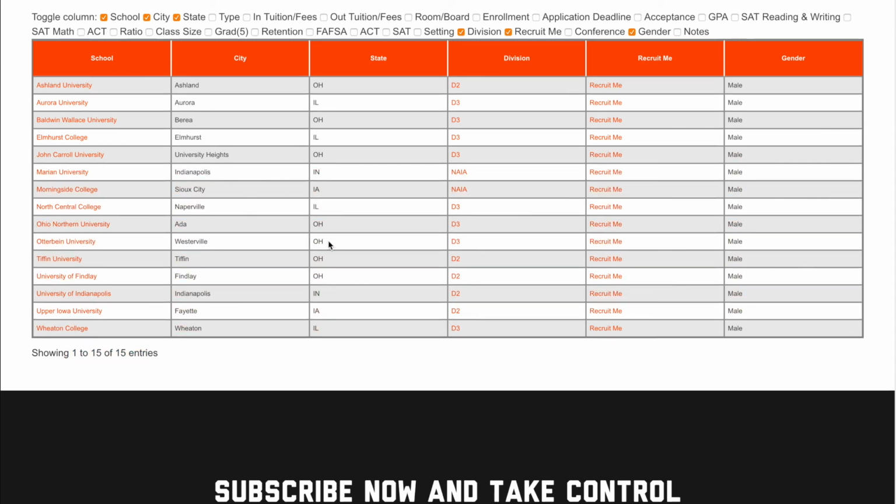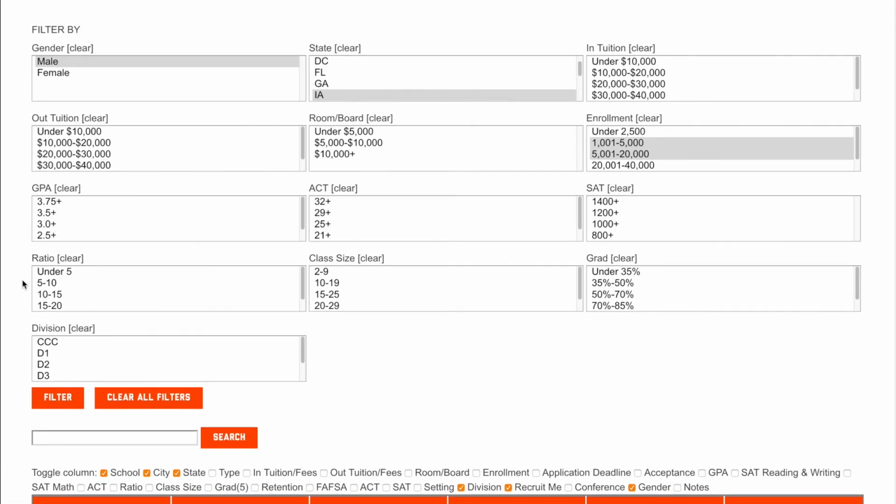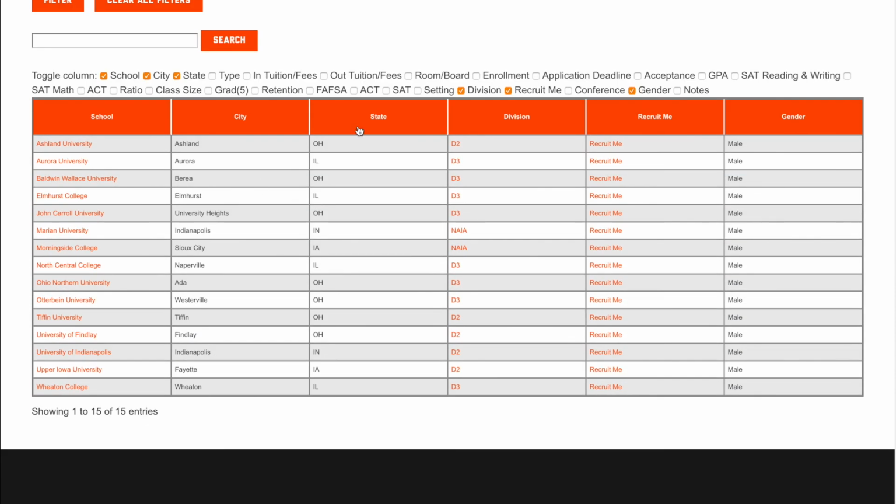And maybe we're not really looking for a D1 school, right? But you can see here how we can take some of the things we're looking for and some of the things we know we want, and we can really narrow down and start looking for schools that fit what we're looking for. And then we can use this information to get in contact with them so that they can try to recruit us.